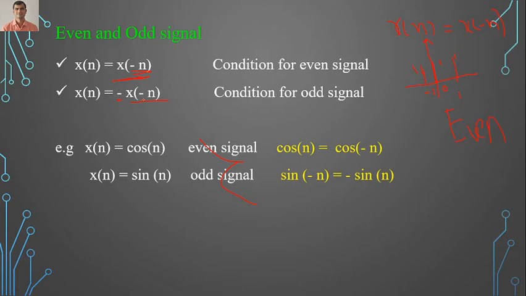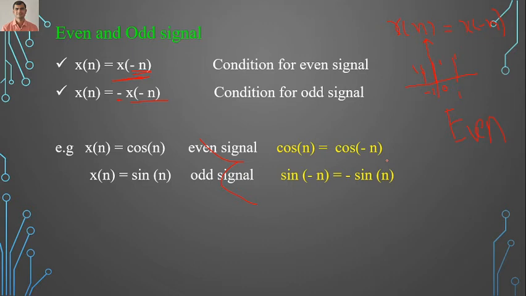Now here I have mentioned some examples. X of n is equal to cos n. So cos n is always an even signal. We have to check. We know that cos n is equal to cos minus n. So that is the condition of an even signal. X of n is equal to cos n, x of minus n is equal to cos of minus n. Both the values are the same. So the cos signal is an even signal,